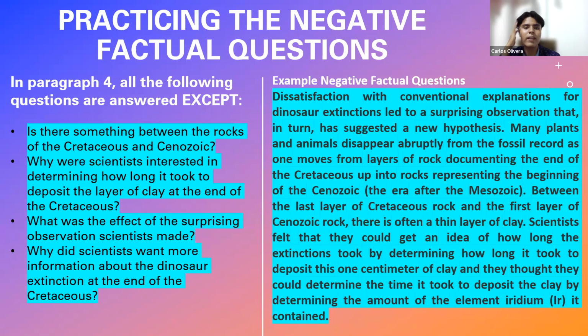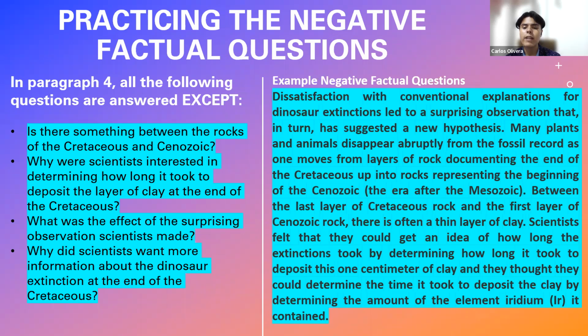Let me now show you the illustration. In paragraph 4, all the following questions are answered except, and let us read the paragraph before we read the possible responses. It says, the satisfaction with conventional explanations for dinosaurs' extinctions led to a surprising observation that in turn has suggested a new hypothesis. Many plants and animals disappear abruptly from the fossil record as one moves from layers of rock documenting the end of the Cretaceous up into the rocks representing the beginning of the Cenozoic, the era after the Mesozoic.